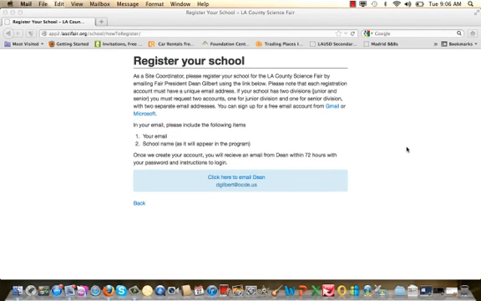And again within 72 hours the automated response will send you a password that will be unique for your high school group, and you'll then go back to the system and use that password and that new email to register your school. So once that process is done, you log out and you have completed the online registration process.